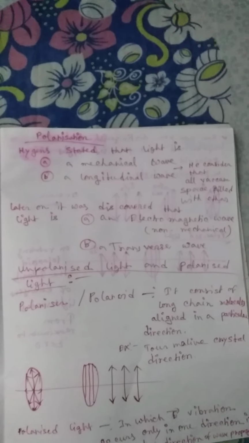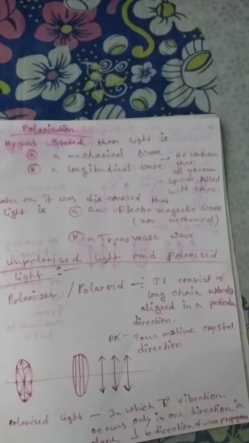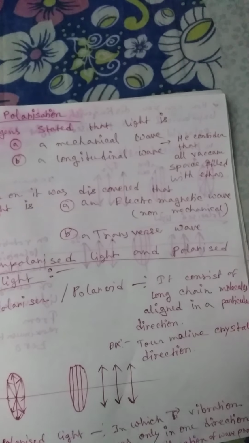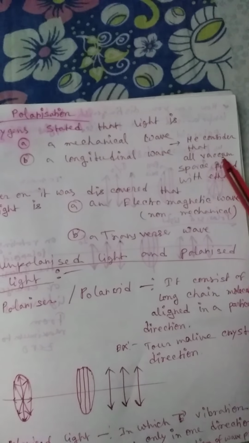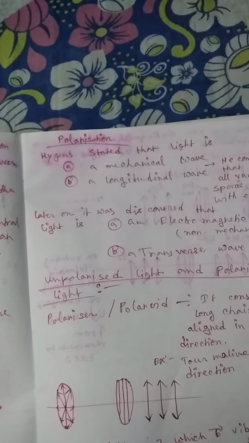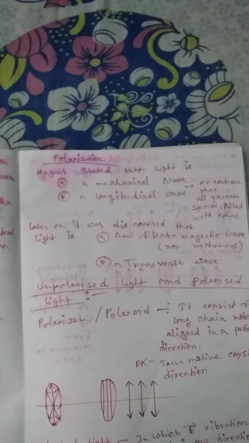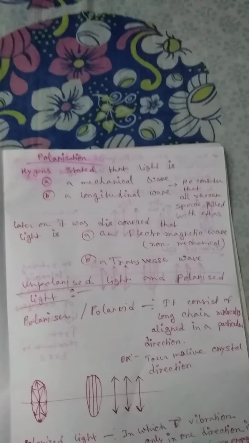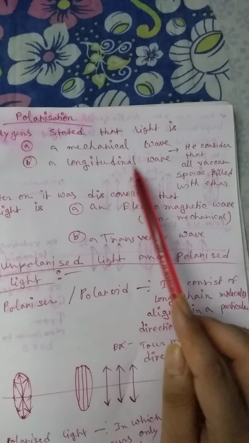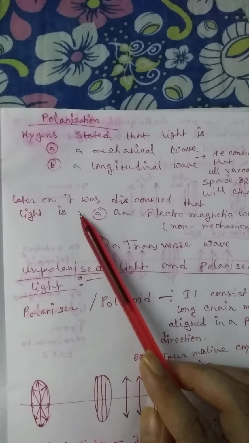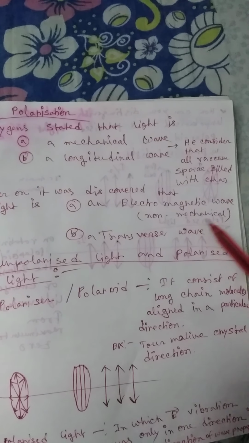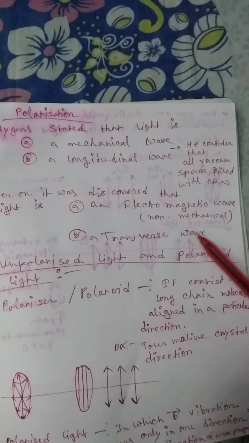Now polarization. Huygens stated that light is a mechanical wave. He considered that all vacuum space is filled with ether. So that means light always travels through a medium. Light cannot travel without a medium, which means light cannot travel in vacuum space. And it is also a longitudinal wave. Later on it was discovered that light is an electromagnetic wave or non-mechanical wave, and it is a transverse wave.